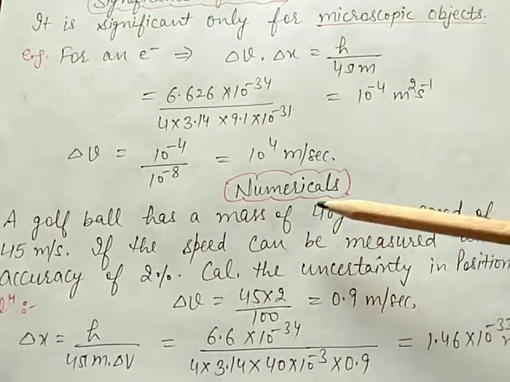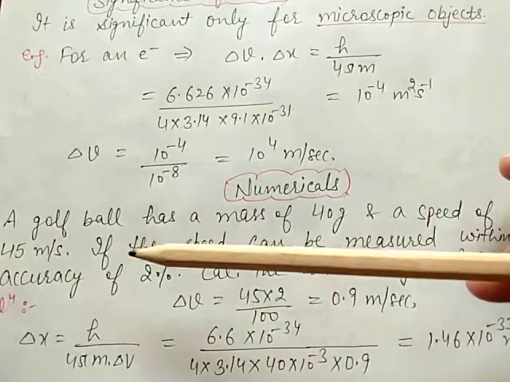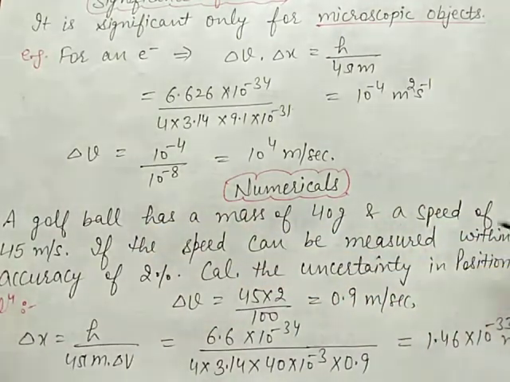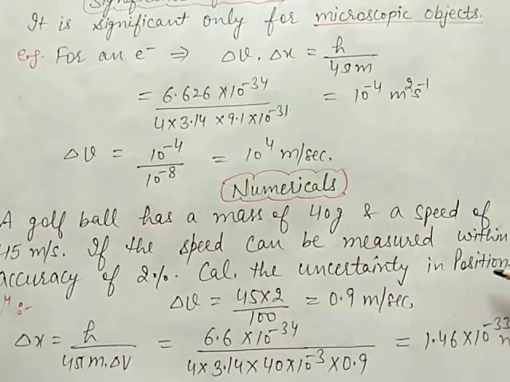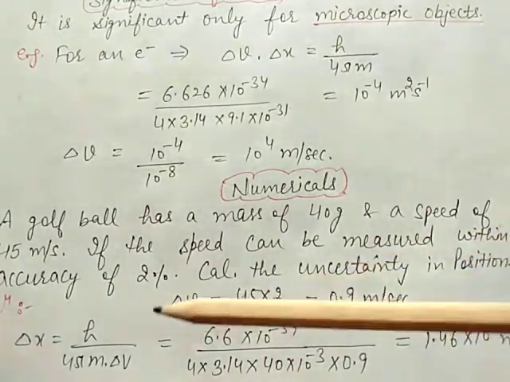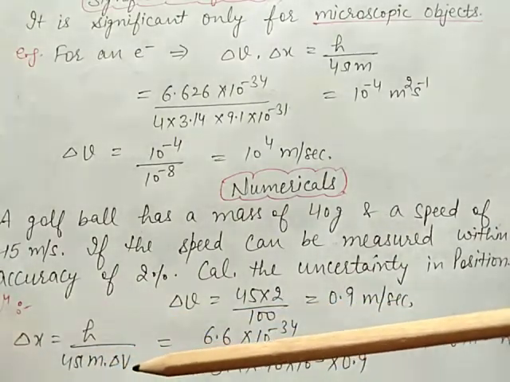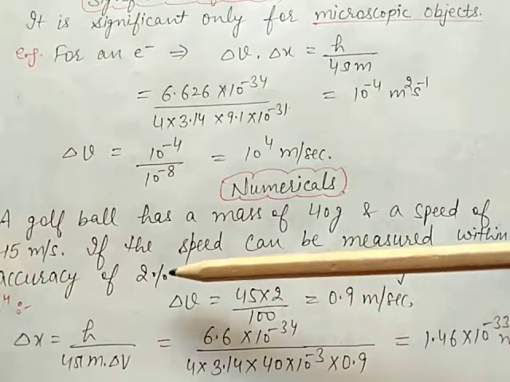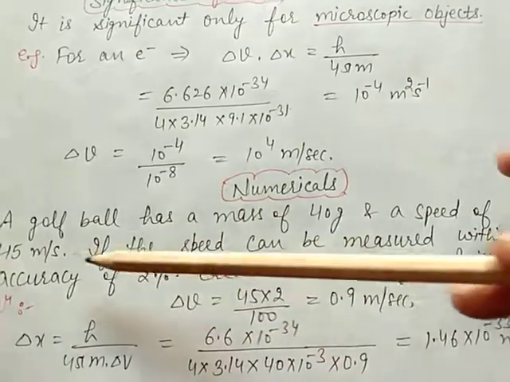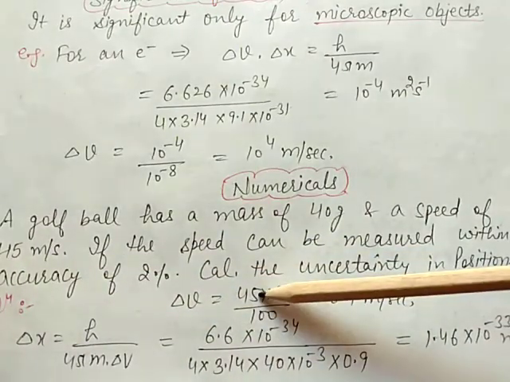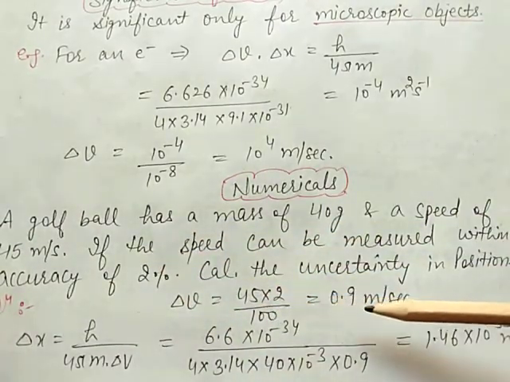Now next is a numerical problem. A golf ball has a mass of 40 gram and a speed of 45 meter per second. If the speed can be measured within an accuracy of 2%, calculate the uncertainty in position. It means we have to calculate delta x. Delta x is equal to h upon 4 pi m into delta v. First of all we calculate delta v, because this is given as 2%, meaning 45 meter per second is given with an accuracy of 2%, so multiply 2 by 100 by 45, that is 0.9.